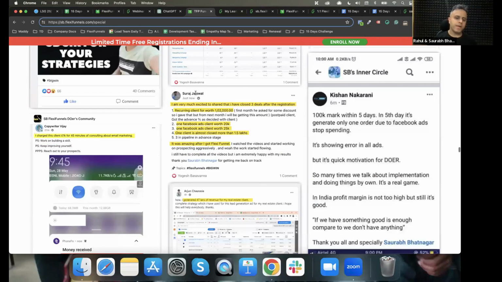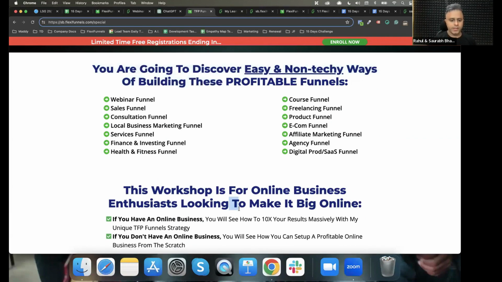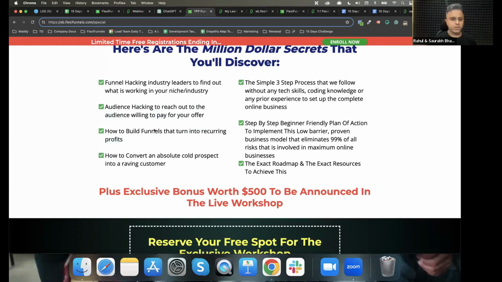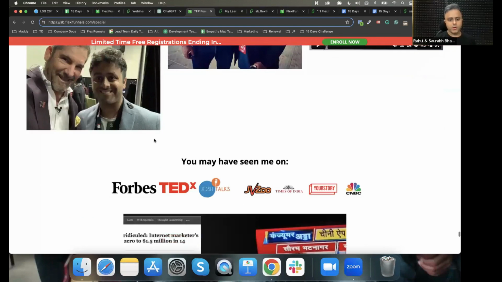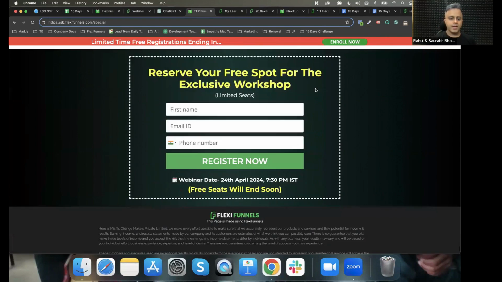We have in this page a big description of what they are going to learn in this session. You can put it, right? We have just put the benefits. You can work on it. And then we have this authority section, images. If you have a bonus, which you can create very easily with the help of ChatGPT, you can put a bonus section, right? And then we are done.